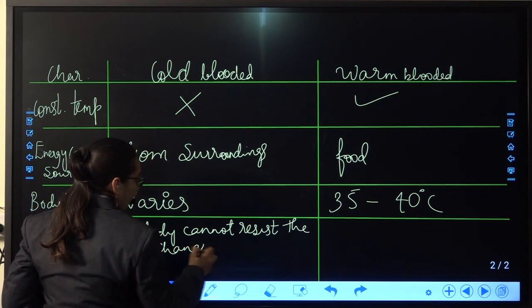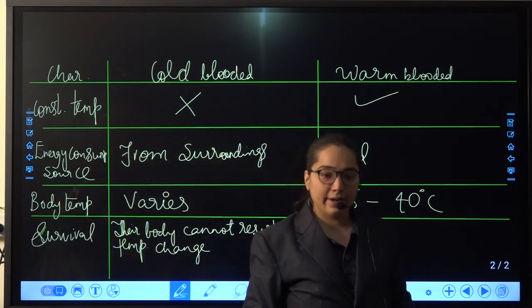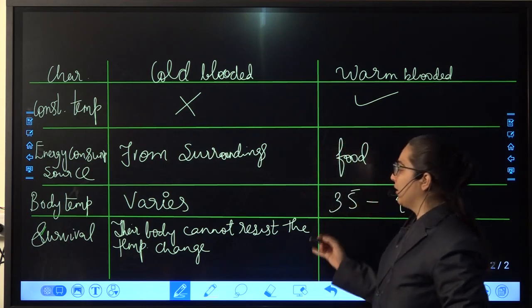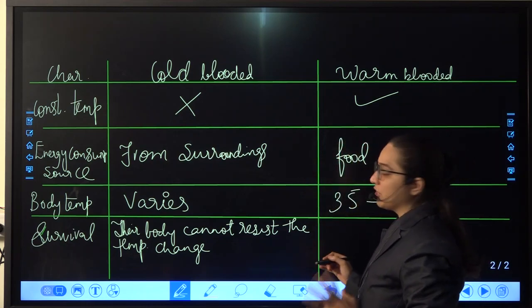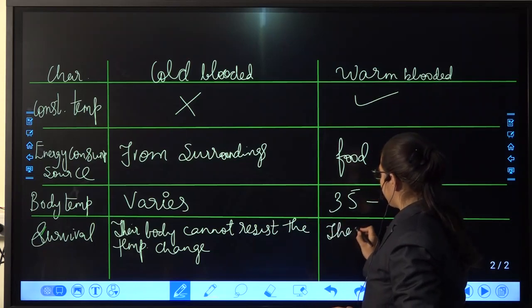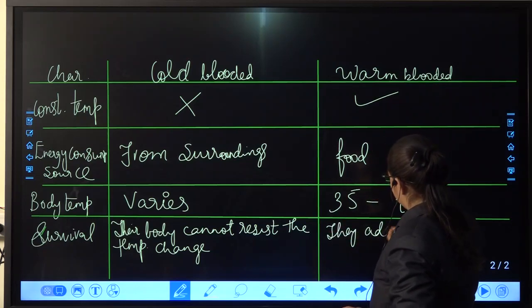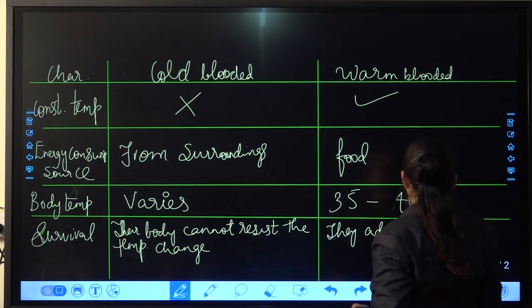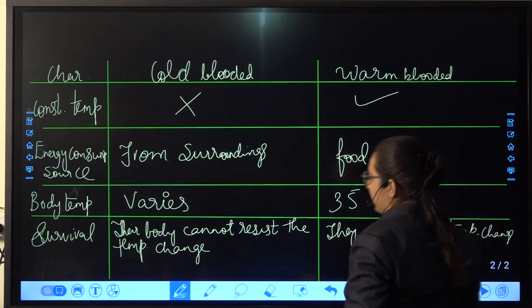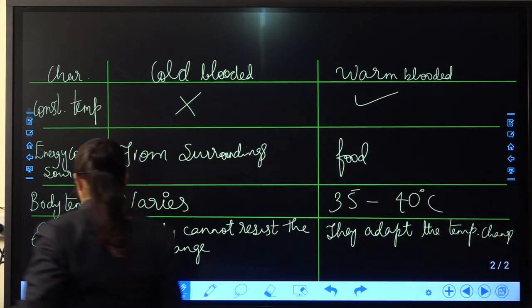And here in the warm blooded, if we talk about survival, here the body cannot resist the temperature change. In the cold blooded, here they adapt to the temperature change. What is the example over here?